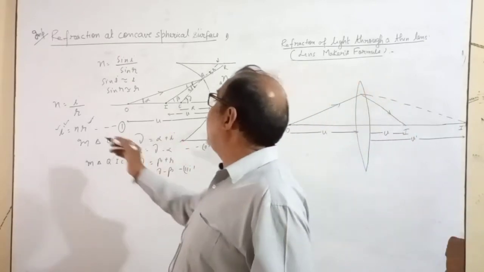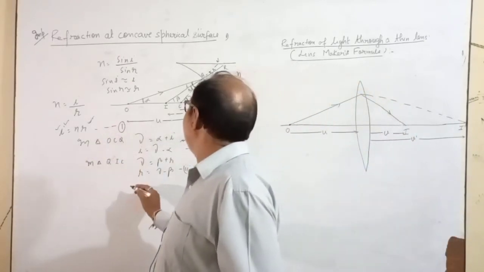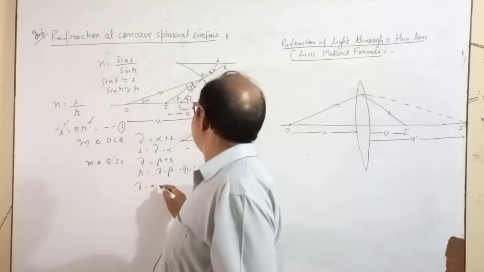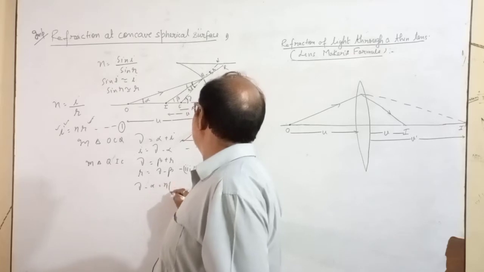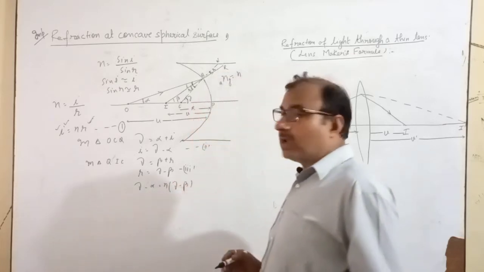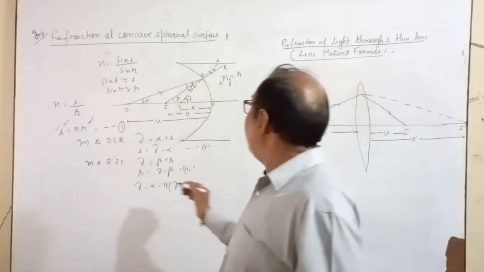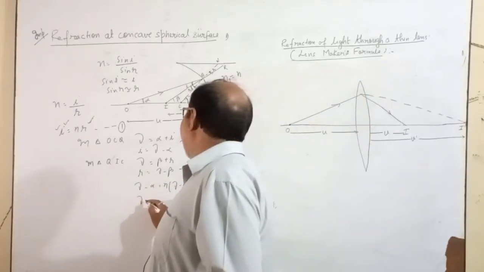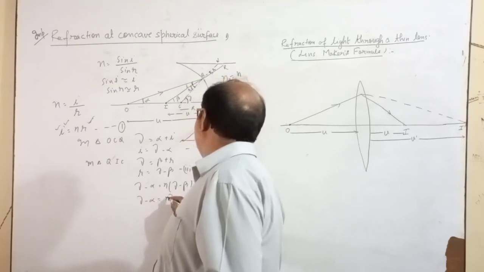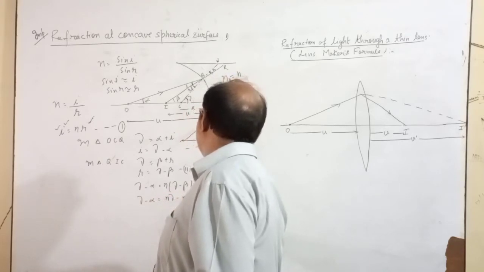Now I am putting these values in the first equation. Gamma minus alpha equals n times (gamma minus beta). You can open the bracket: gamma minus alpha equals n gamma minus n beta.